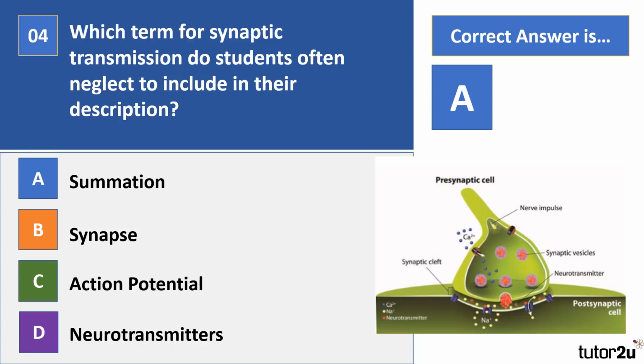So what happens is when a neuron receives an excitatory and or inhibitory input at the same time, it basically needs to make a calculation to decide whether or not it's going to fire. So it's doing like a little sum, get it? Summation. If the number of excitatory inputs are greater than the number of inhibitory inputs, then this results in the generation of what we call an action potential in the postsynaptic neuron. So let's say a neuron receives 7 excitatory inputs and 3 inhibitory, then excitatory wins. So summation is about summing those excitatory and inhibitory impulses.